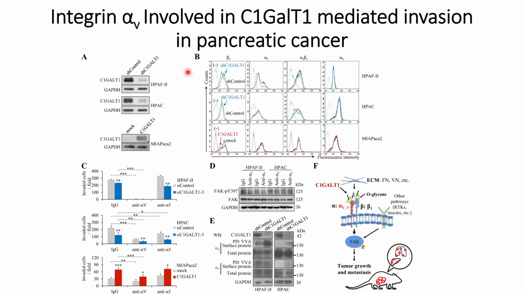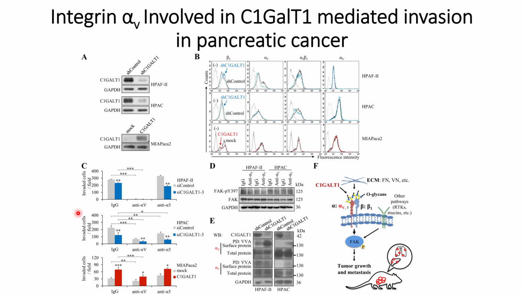Then they checked the expression level of the three domains, beta 1, alpha 5, alpha V, and alpha 5 beta 1. What they found is that, both in the case of overexpression and suppression of C1GalT1, they do not see any significant changes in those domains. This indicates that it's not the overexpression of these domains that causes the change in the glycosylation profiles.